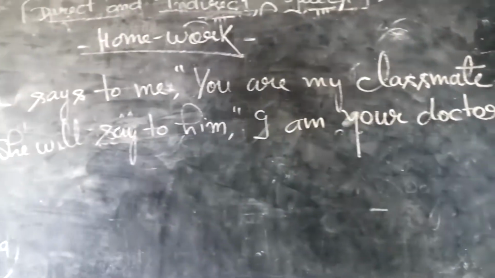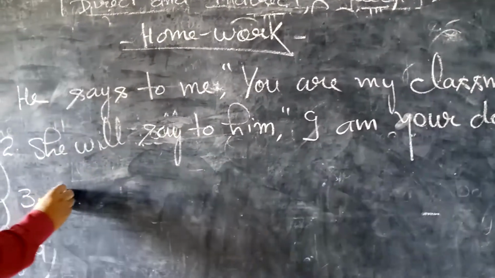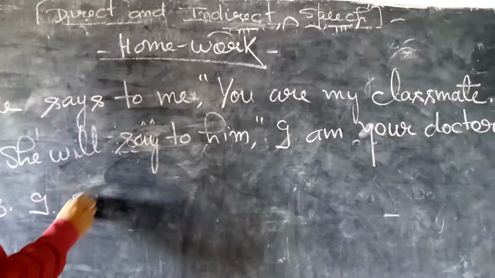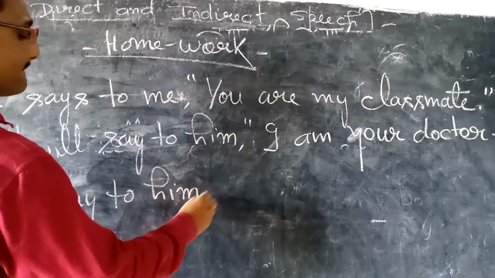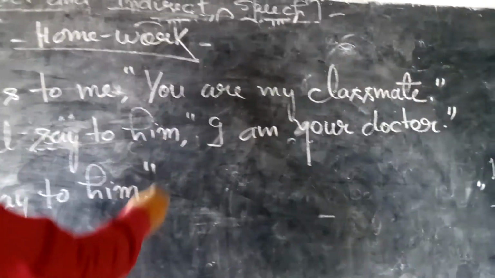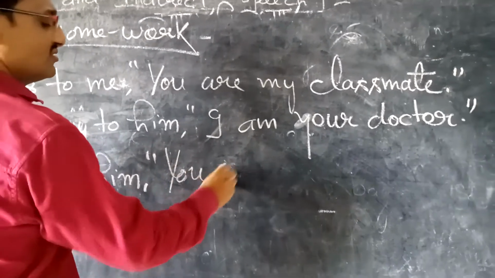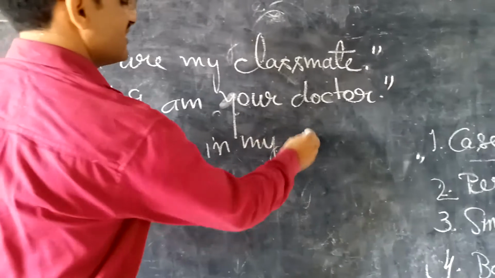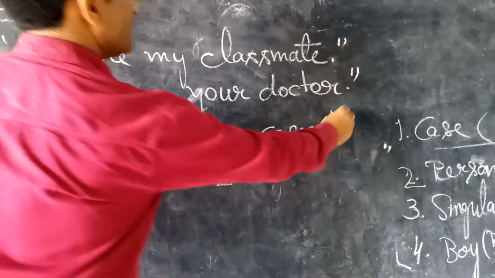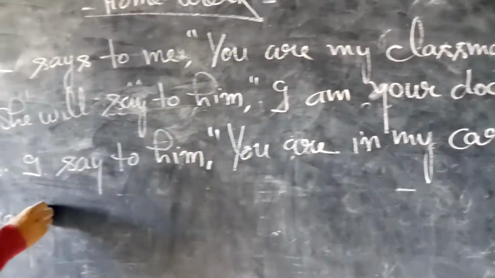Okay, students, third sentence. I say, comma, inverted comma, you are in my care. And fourth sentence.